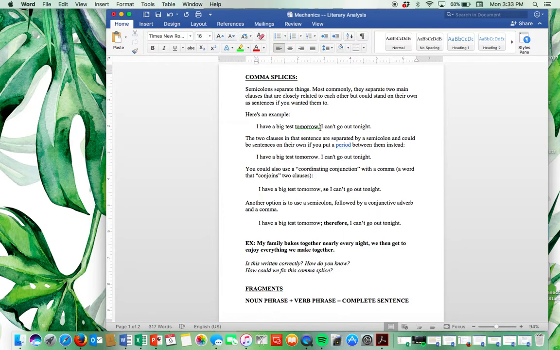The reason that we cannot use a comma here is because this is a complete sentence and this is a complete sentence. When you have two complete sentences that you're putting together, a comma just simply is not strong enough to combine them. So you can either put a period, you could put a semicolon, or you could add a comma and "so," or a semicolon and a word like "therefore," comma, to combine those two thoughts. So keep that in mind as you're writing. Make sure you're using commas correctly. And when you're using them with two independent clauses, otherwise known as complete sentences, make sure you've got punctuation that is strong enough to make those two things go together.